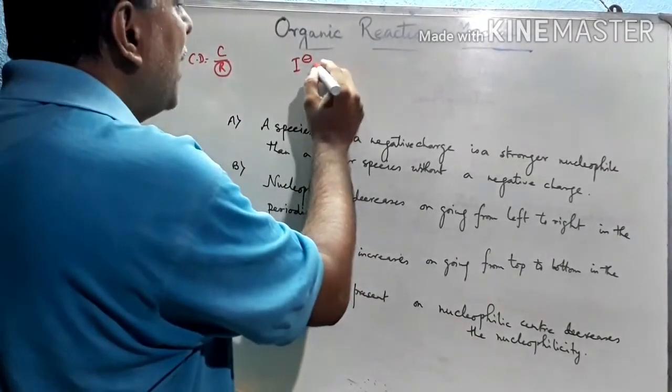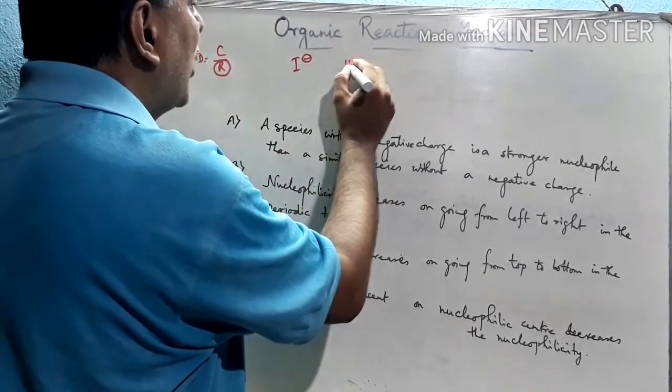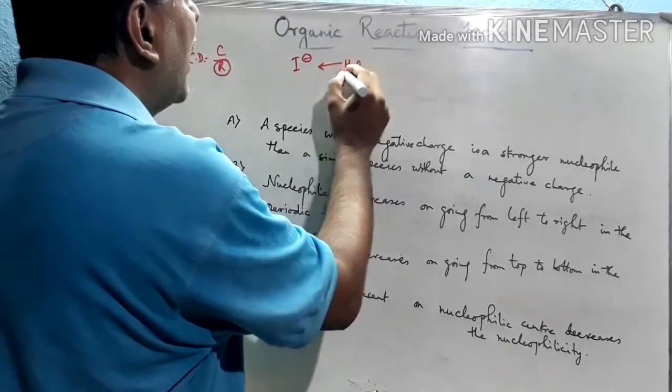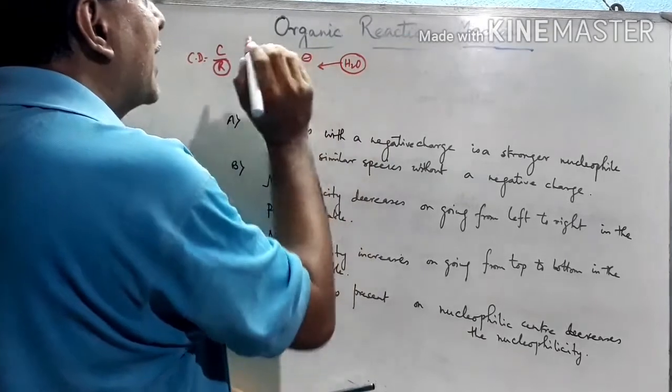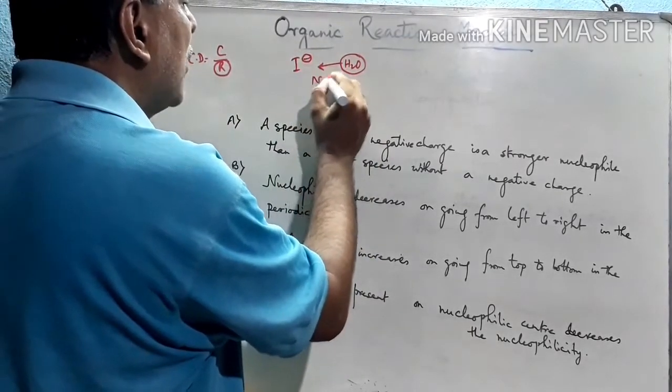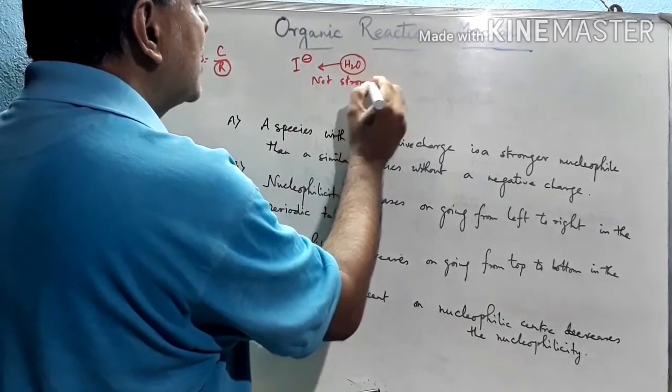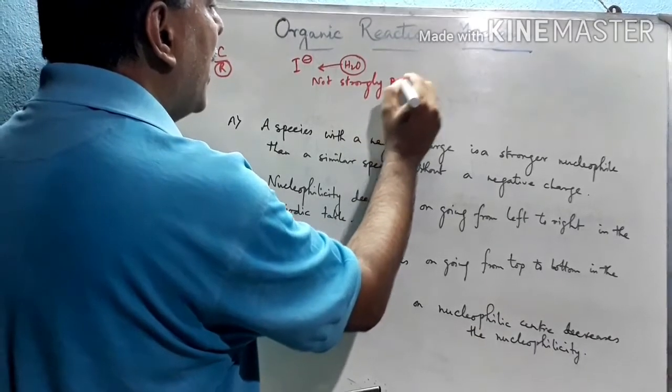That's why I minus attracts the water molecules towards it, but not strongly. These water molecules are not strongly polarized.